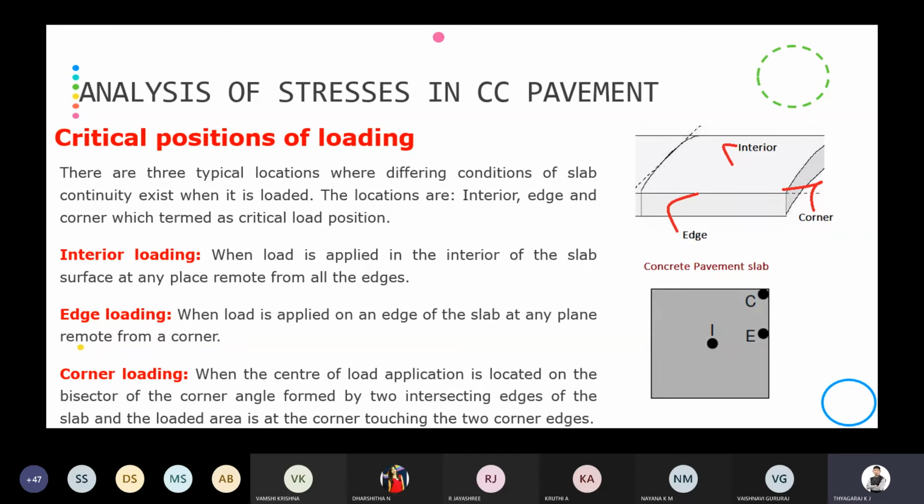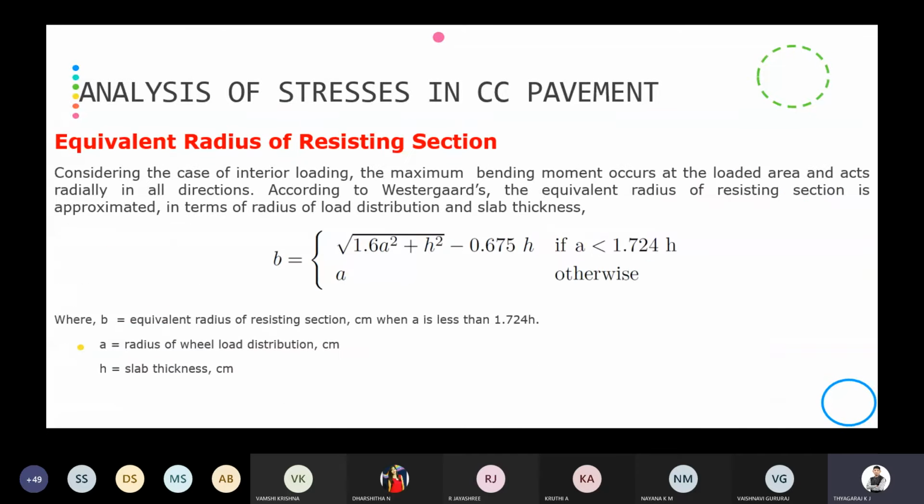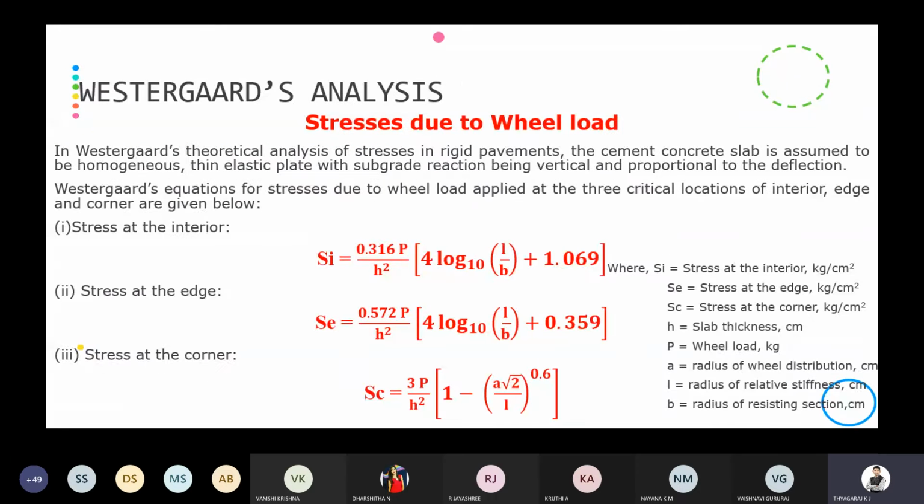When you apply the load on the interior portion of the cement concrete pavement, we call it interior loading. Edge loading means when you apply the load on the edge of the cement concrete slab. You can observe here, this is the interior. And corner loading. So these are the three types of loading we can expect, and these are the critical positions of the loading also. And equivalent radius of resisting section, we have discussed this one.